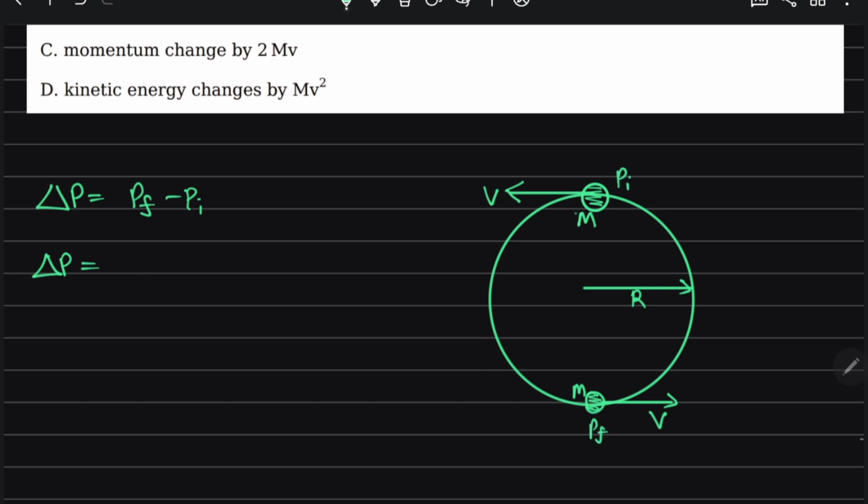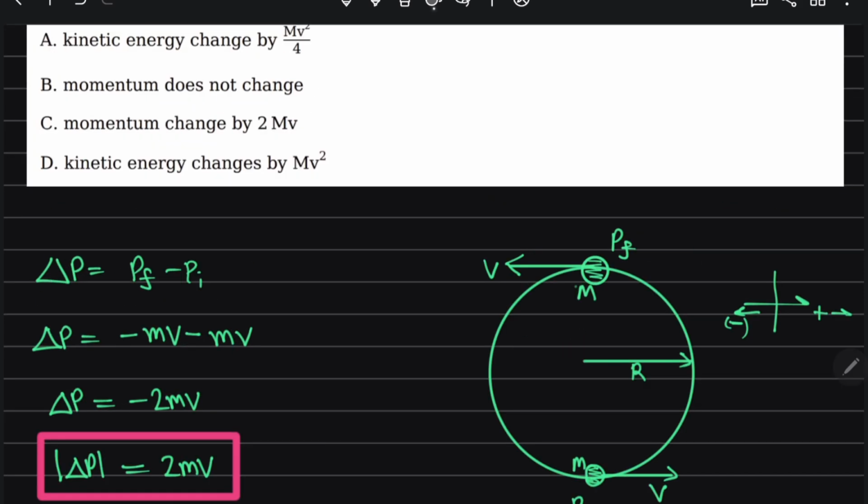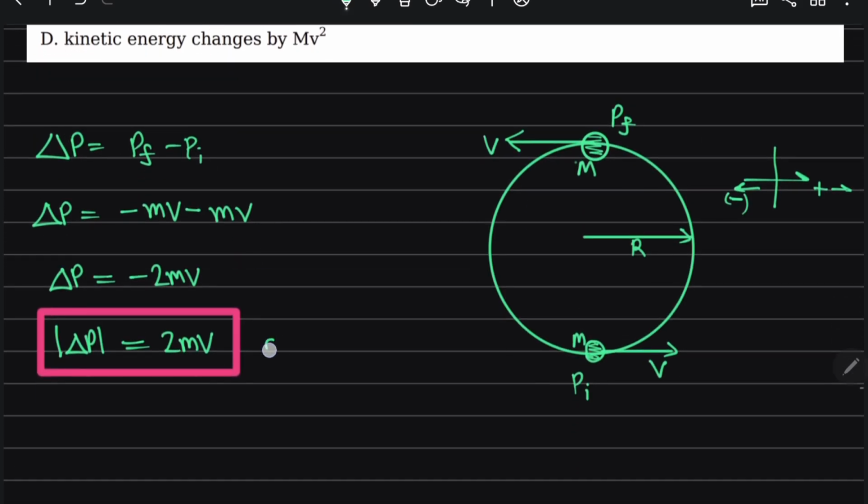So P final, one minute. This is our P initial, and this is our P final. So P final is minus mv, since they are moving in the negative direction, and this is our positive direction. So change in momentum comes out to be minus 2mv. If you find the magnitude of it, this comes out to be 2mv. So which option? Option C is correct.